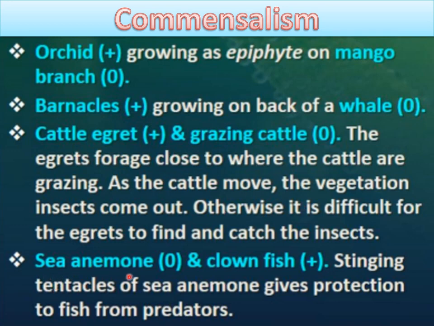Next example is sea anemone and clownfish. Here the clownfish gets benefit because the stinging tentacles of the sea anemone give protection to the fish from predators. So this clownfish gets protection from predators by hiding itself in the stinging tentacles of the sea anemone, and the sea anemone is neither harmed nor gets any benefit by this.